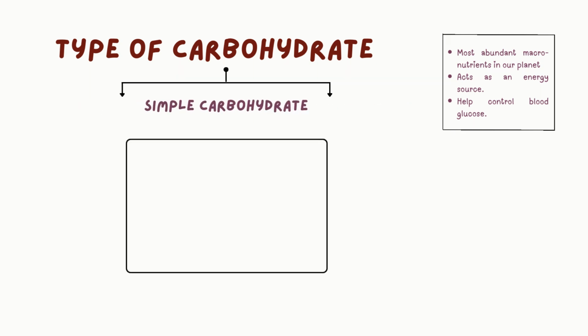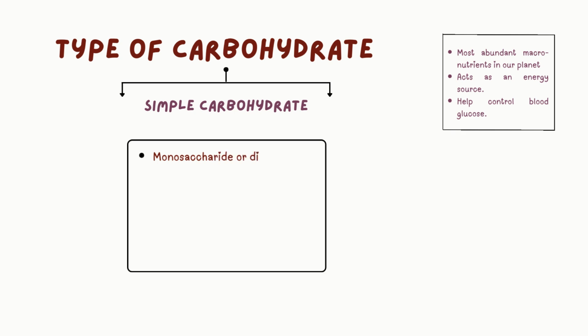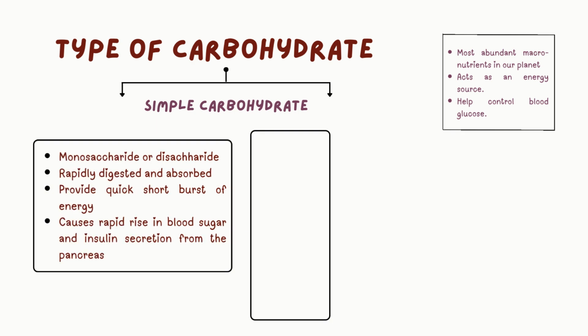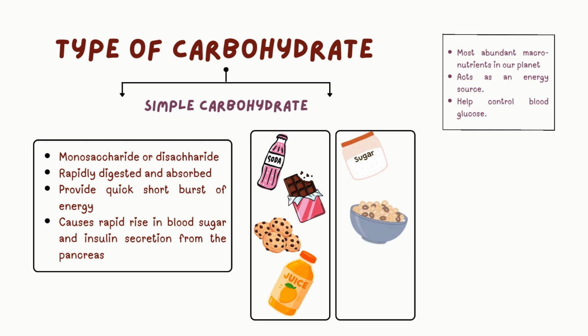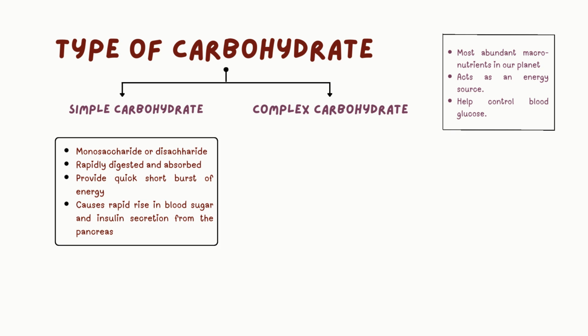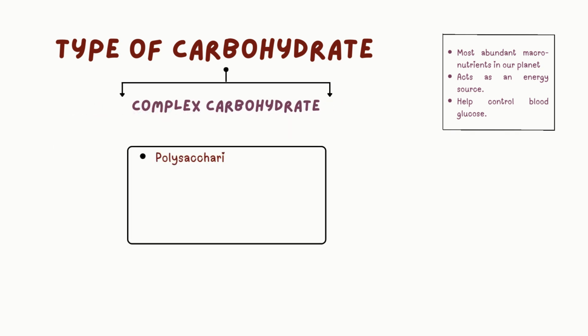Simple carbohydrates are mainly either monosaccharides or disaccharides. They are rapidly digested and absorbed by the body when consumed. As a result, they provide a quick burst of energy and cause blood sugar levels in the body to rise. Some examples of simple carbohydrates include sugary drinks, fruit juice, baked goods, sugar itself, chocolates, and many more.